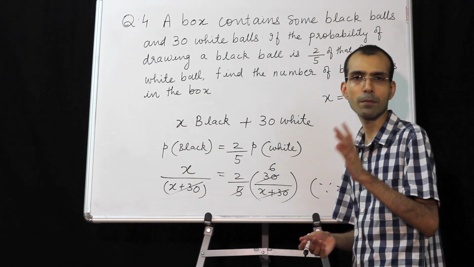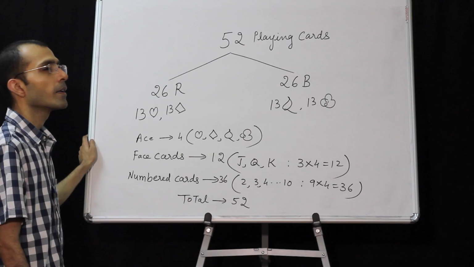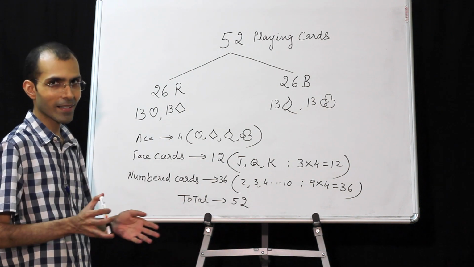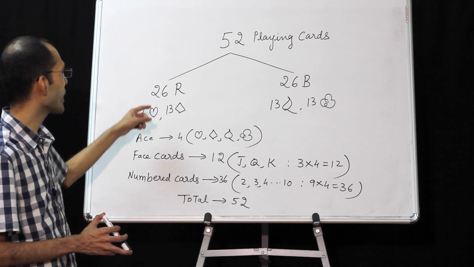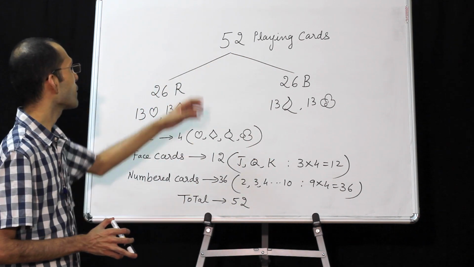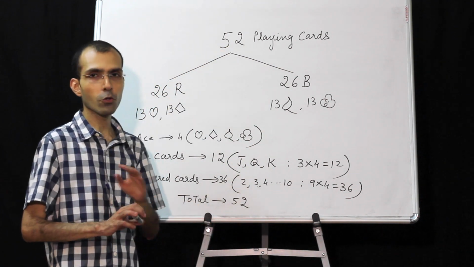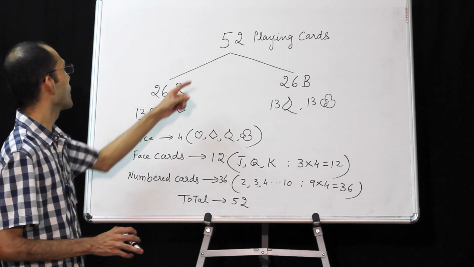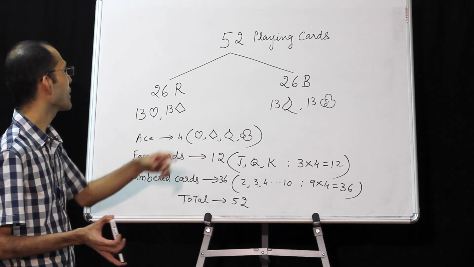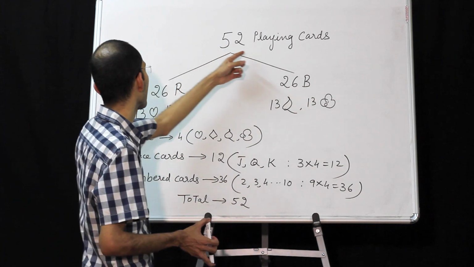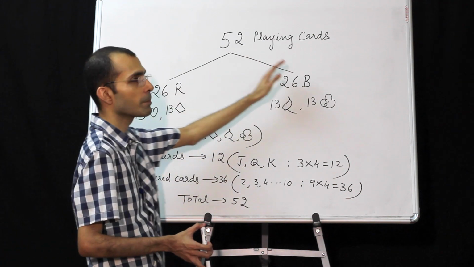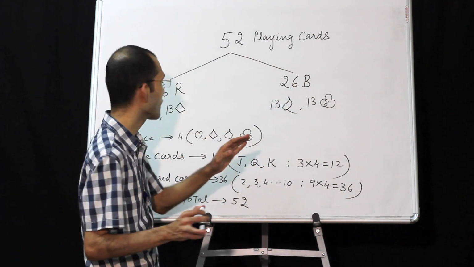We are just one sum away from completing this topic. Before we go to our final question, which is going to be on playing cards, I feel it is necessary to have a quick recap of the theory of the cards. 52 playing cards, joker is not included. Cards follow symmetry, half red, half black. So 52 playing cards are divided as 26 red cards, 26 black, no other color.